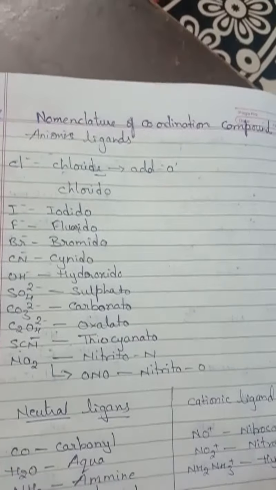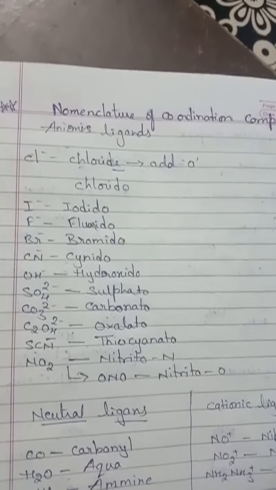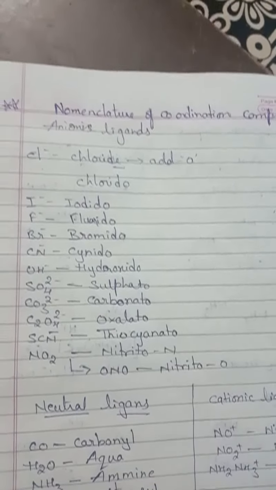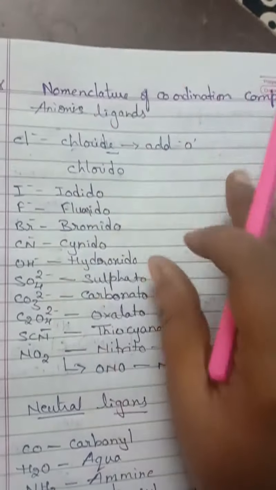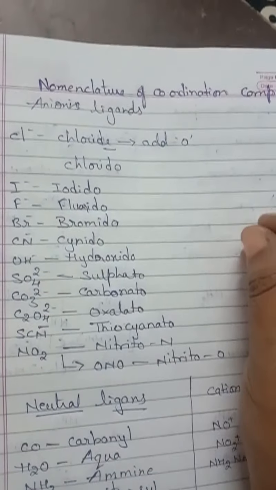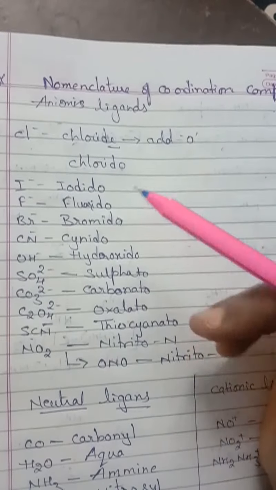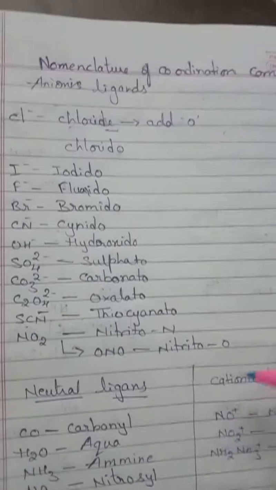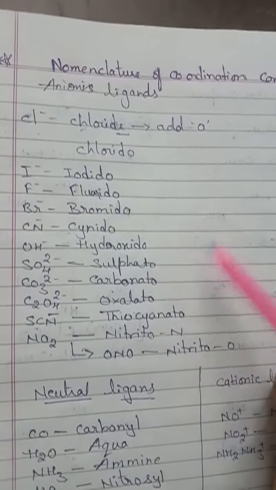So next we move to a very important topic, that is nomenclature of coordination compounds. Very easy, and very important. Definitely from the board you are going to get questions from this area. Okay, nomenclature of coordination compounds. So before moving to naming the compounds, we have to know the ligands: anionic ligands, cationic ligands, and neutral ligands.